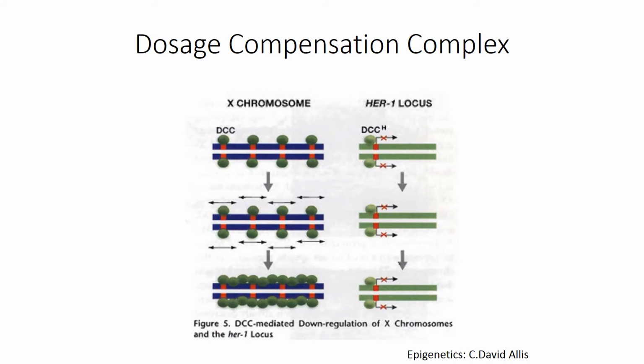The following figure shows how the dosage compensation complex, the DCC, assembles in the double X hermaphrodite animals. It is recruited to the recognition elements and spreads along both X chromosomes, reducing the expression of numerous X-linked genes by twofold. On the right hand side, we can see that it also binds to the upstream region of the autosomal gene HER1 and reduces its expression by 20-fold, resulting in the hermaphrodite sexual developmental pathway.